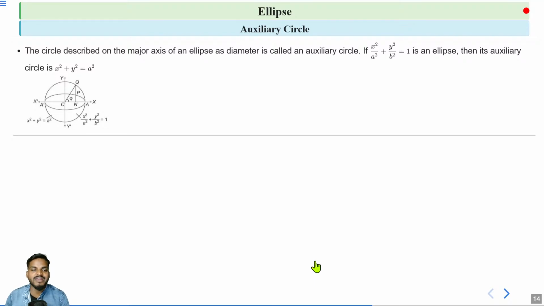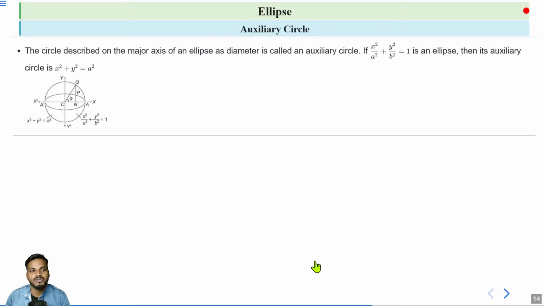When we consider AA' as diameter and draw a circle, we get the auxiliary circle. This is a circle with diameter 2a, that is radius a, and center at the origin. So the equation of the auxiliary circle is x² + y² = a².